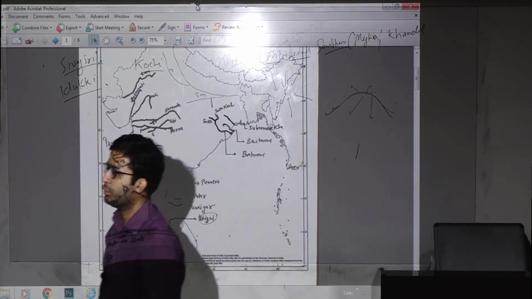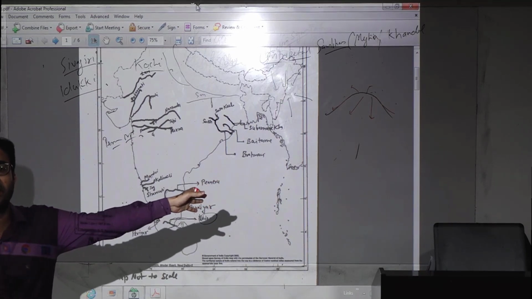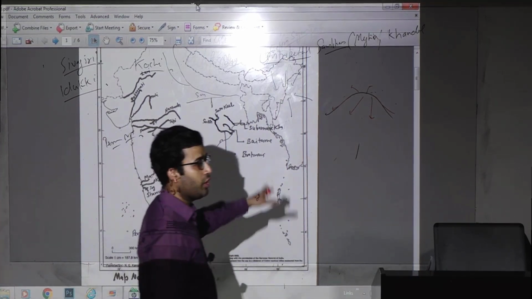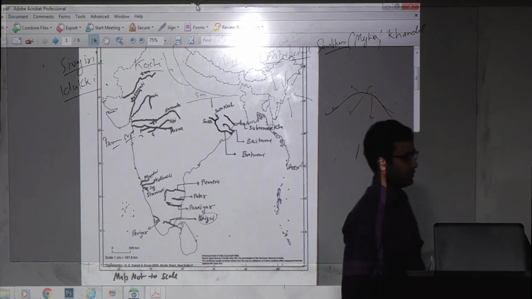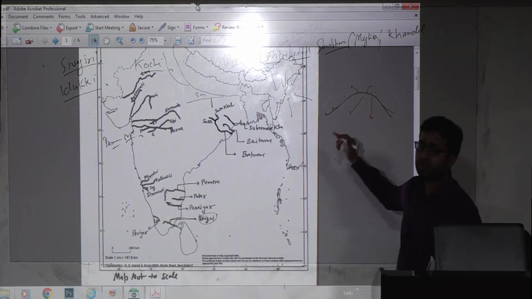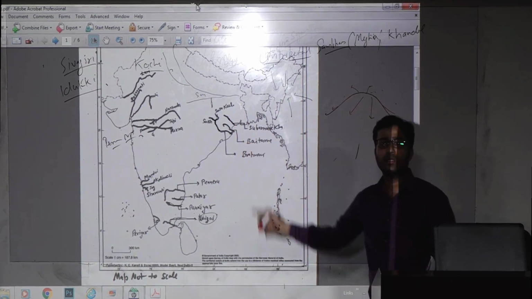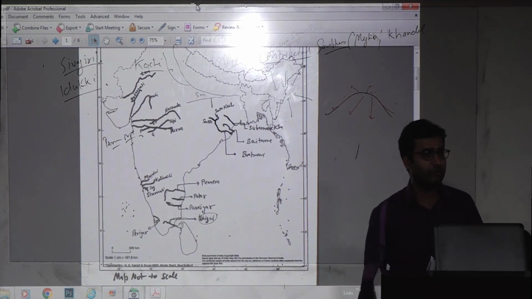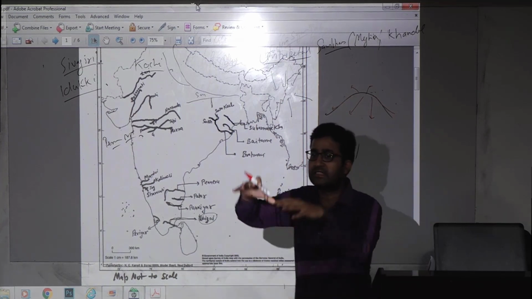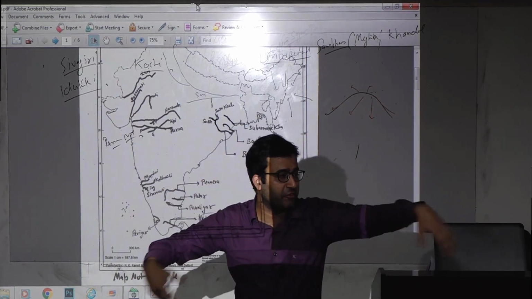Chota Nagpur plateau and Amarkantak are the best examples of this radial drainage. Write down radial drainage example: Chota Nagpur plateau and here Amarkantak. When I tell you about Chota Nagpur plateau, remember Subarnarekha originates from the Chota Nagpur plateau. I can give you n number of rivers that originate from this plateau. Chota Nagpur plateau is an example of radial drainage from where the streams diverge in different directions.